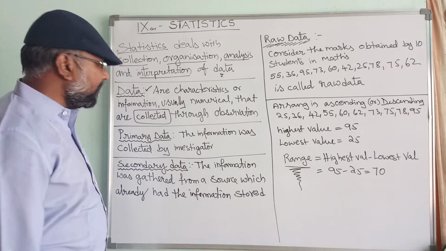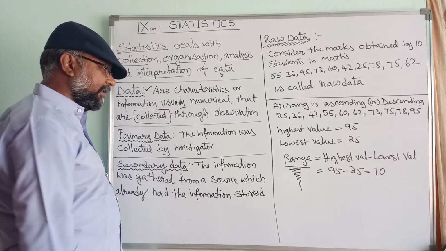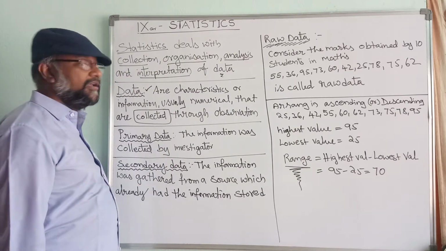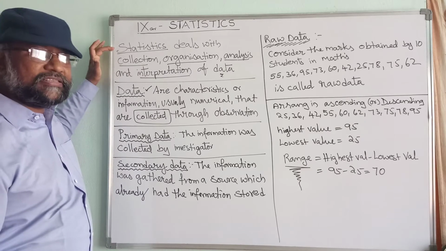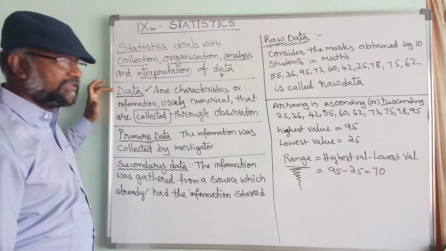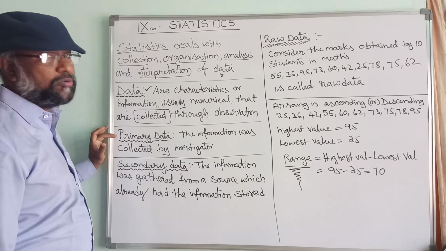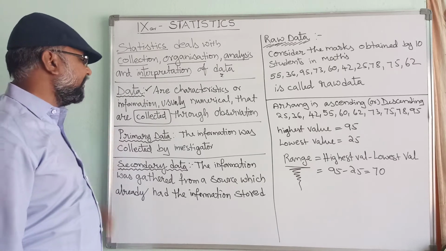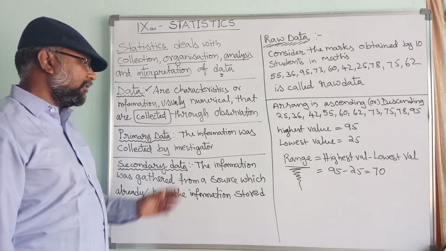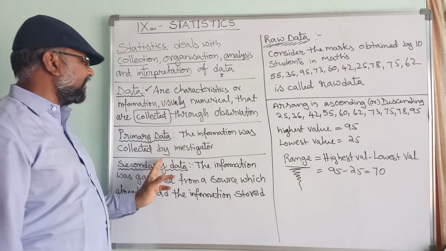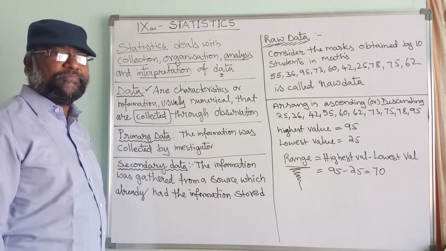That's all. Now what is called the primary data? Here the third word. The first word is statistics, you know it. What is the second word? The data. The third word or the key concept is primary data. Primary data mean the information was collected by investigator.